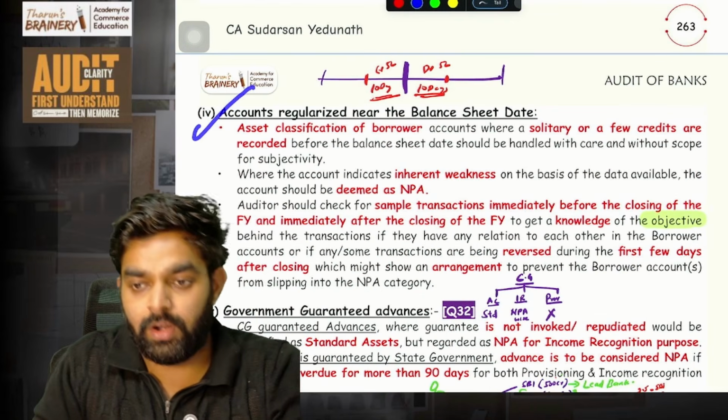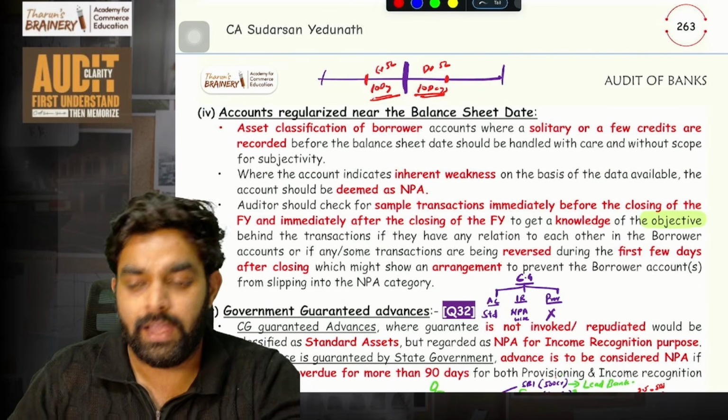So next is this one called accounts regularized near the balance sheet date. So here, guys, understand the first thing.